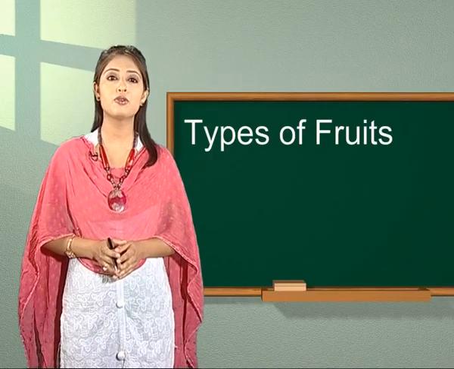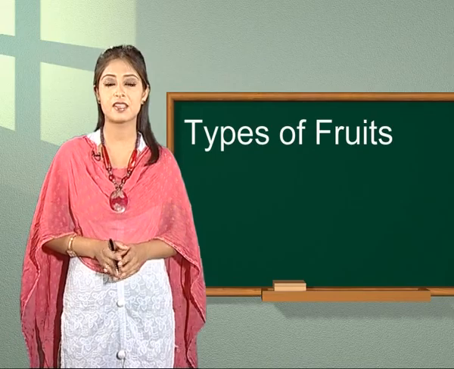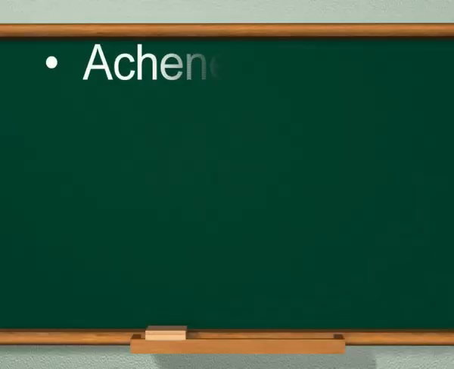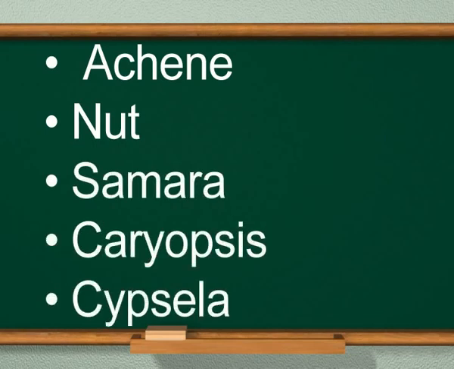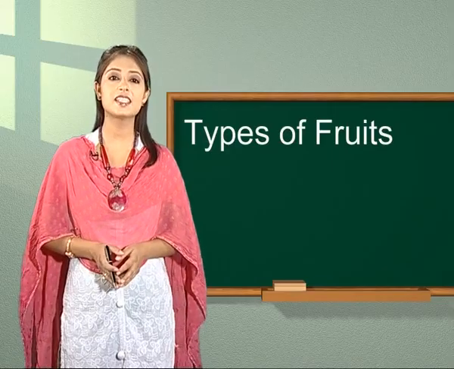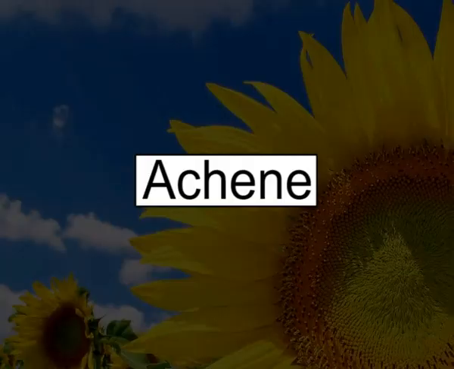Dry indehiscent fruits are of different types. These are achene, nut, samara, caryopsis, and cypsela. Let us discuss these types one by one.